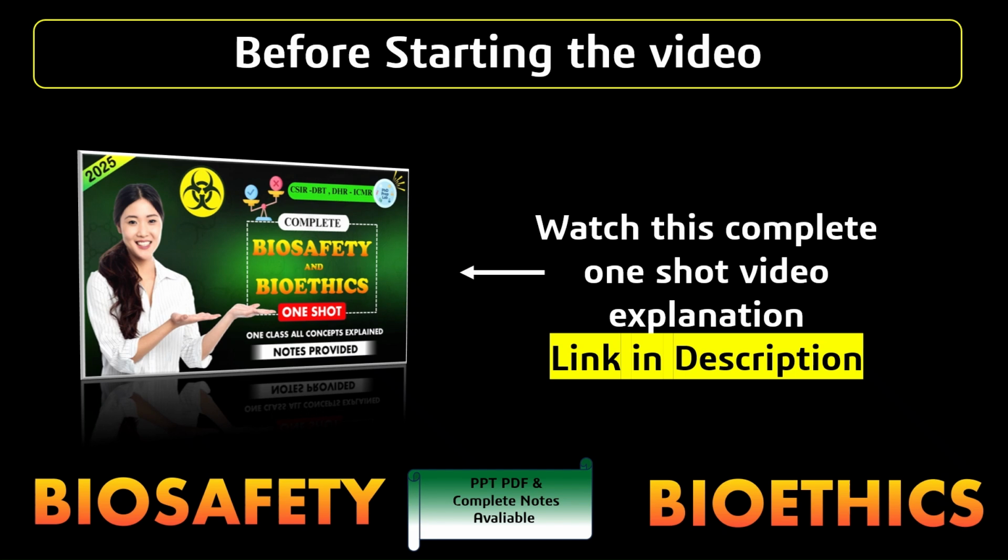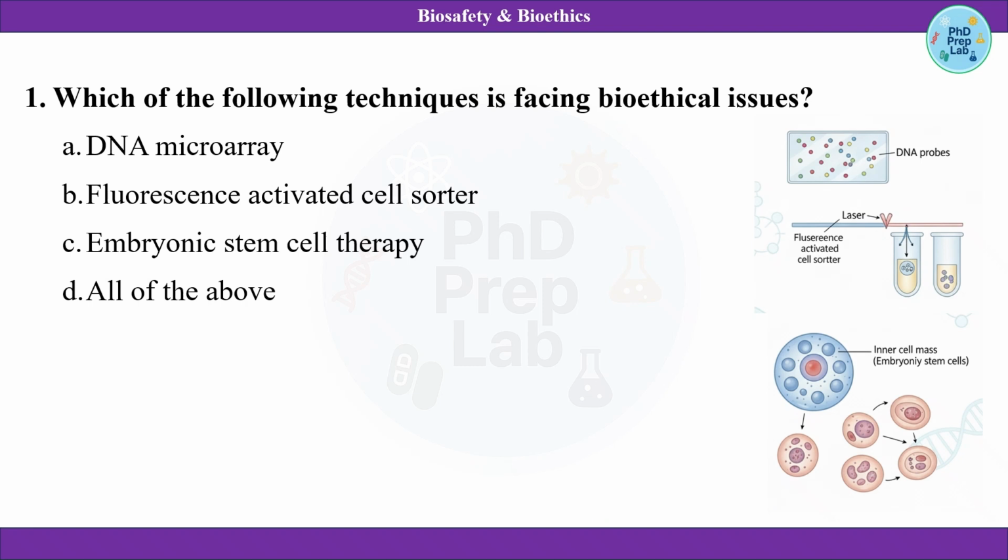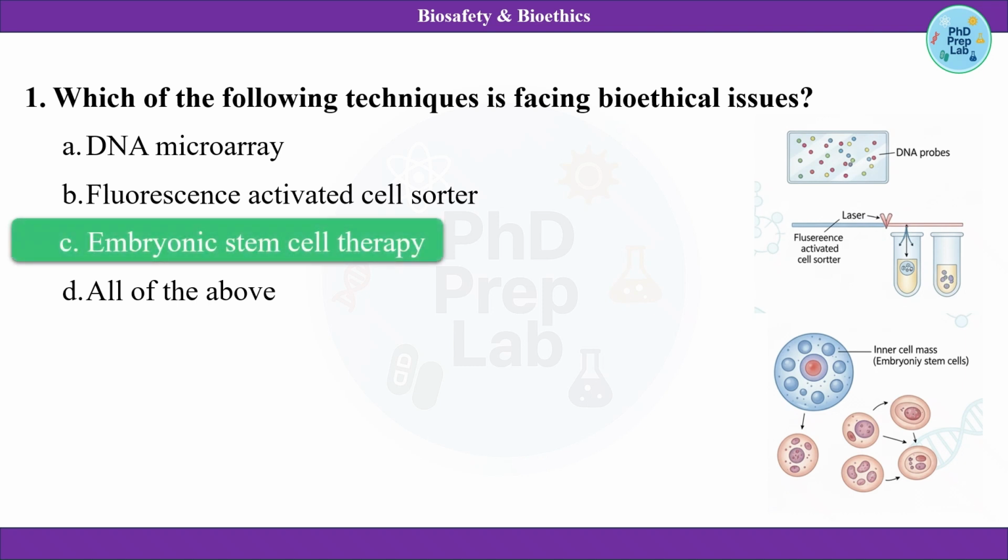Now let's move ahead with the questions. Which of the following techniques is facing bioethical issues? DNA microarray, fluorescence activated cell sorter, embryonic stem cell therapy, or all of the above? cDNA microarray and fluorescence activated cell sorter don't deal with live embryonic samples. But in embryonic stem cell therapy, the extraction of the sample requires the destruction of the human embryo. So that raises moral and ethical concerns. That's why it faces bioethical issues in the research department.